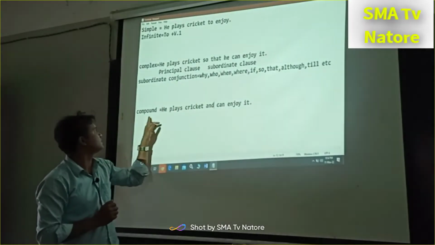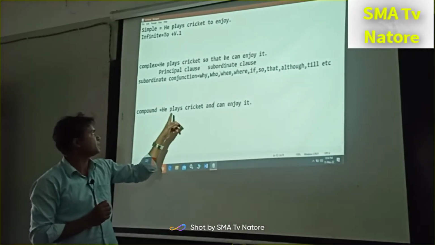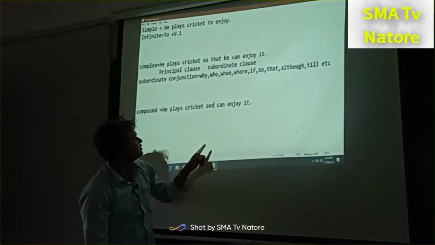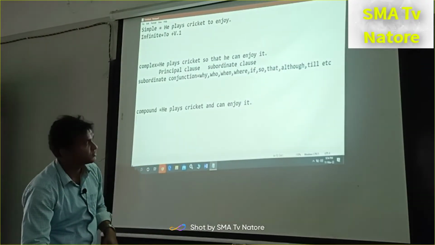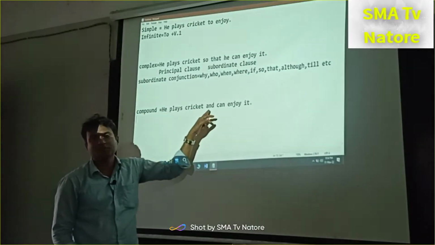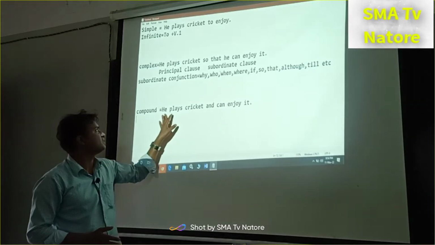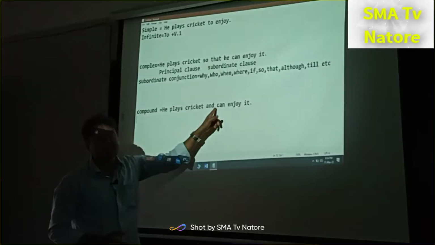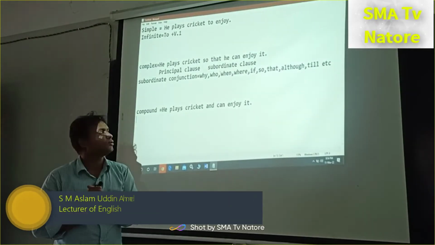So in this compound sentence, we have seen that he plays. And next one is and. We have written here and. So here we have put down another conjunction. Both sides we have seen that this is a principal clause, this is also a principal clause. Why? Because here he is hidden. He কথাটা উহ্য আছে, লুকিয়ে আছে. Okay, no problem.